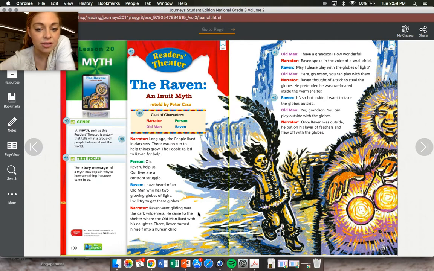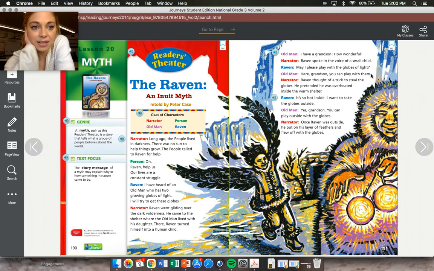Raven went gliding over the dark wilderness. He came to the shelter where the old man lived with his daughter. There, Raven turned himself into a human child. This looks like an illustration of him right here. "I have a grandson. How wonderful!" Raven spoke in the voice of a small child. "May I please play with your globes of light?" "Here, grandson, you can play with them."